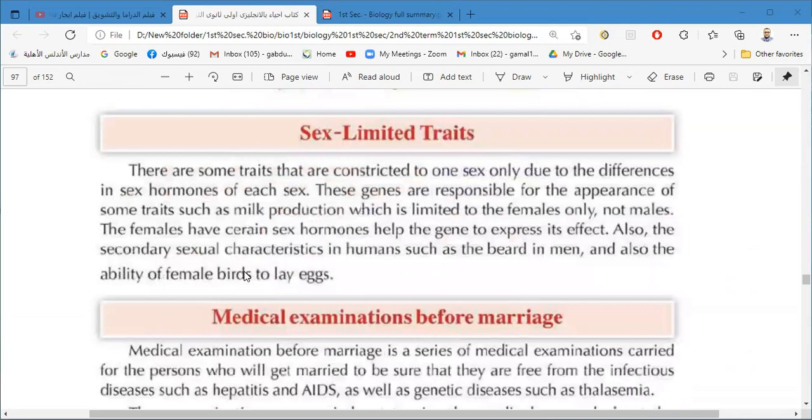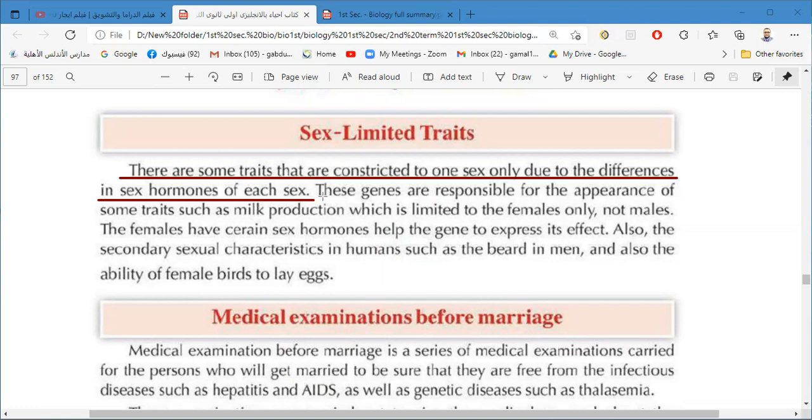Now we have finally the sex limited traits. The meaning of sex limited traits: there are some traits constricted to one sex only. One sex only has this trait, and the individuals of the other sex don't have it at all, due to the difference of the sex hormones of each sex.